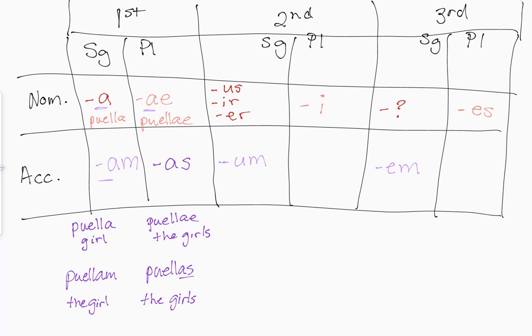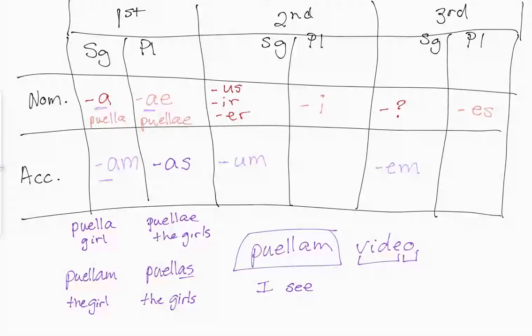Let's see what it would look like in Latin. You can see, of course, puellam video. We know this O means that my subject is an understood I. Video means I see, and I know this is my direct object, or my accusative, and it's singular. So this would be I see the girl. But with one quick letter change, from changing this M to the letter S, it has now become I see the girls.